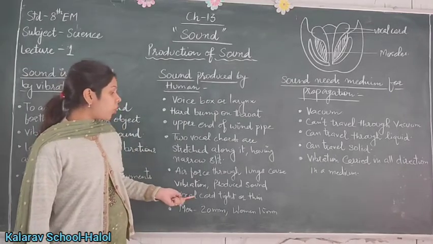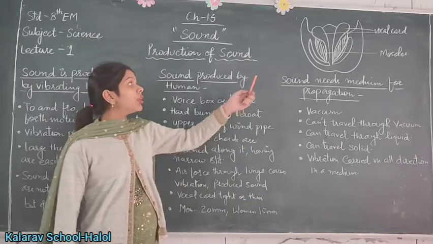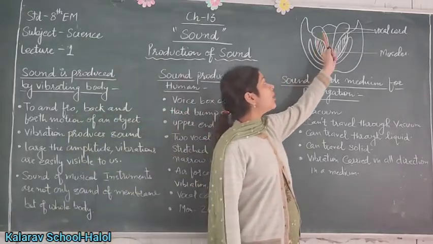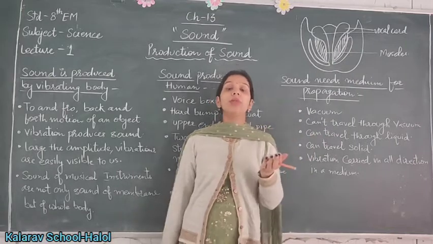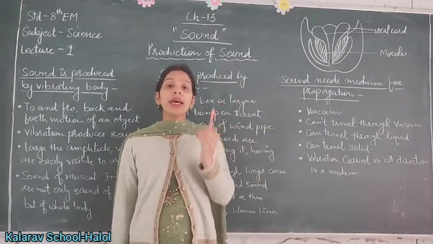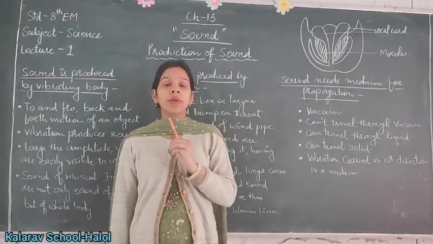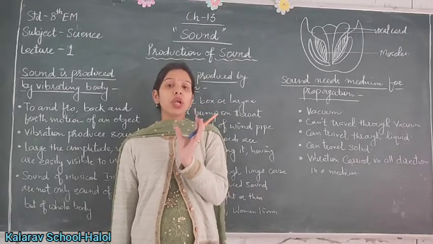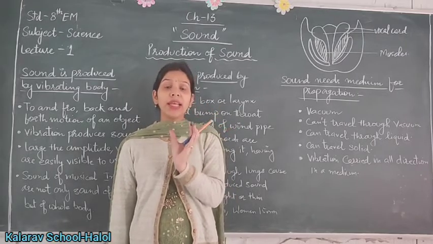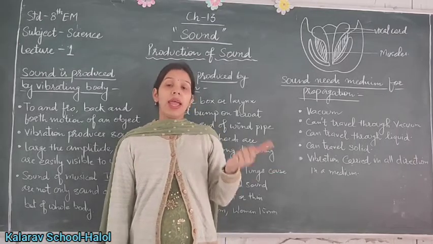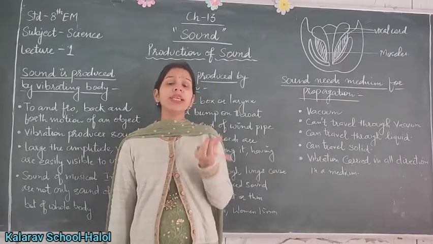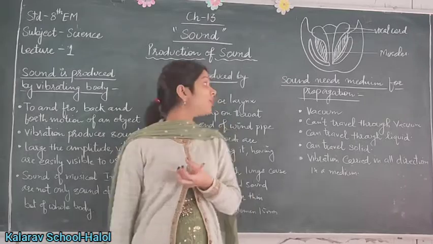So the vocal cords may be tight or thin. It depends upon how the air comes to the slit. When the vocal cords are thin or thick, the amplitude of the voice is different and the loudness of the voice is also different.